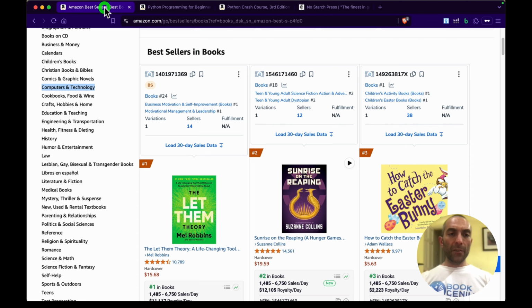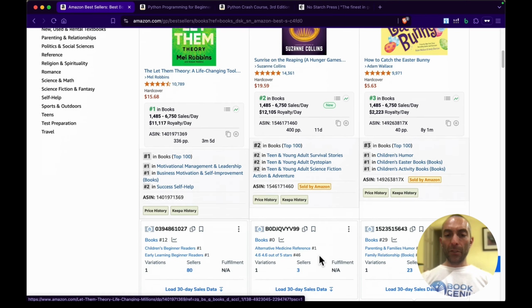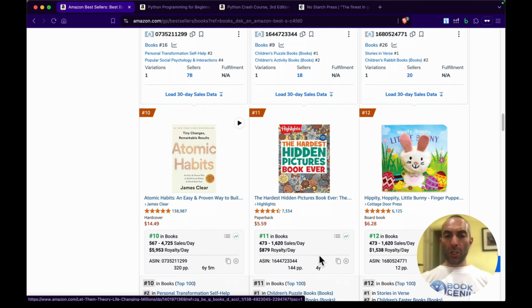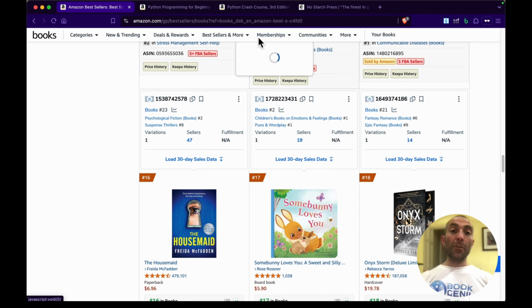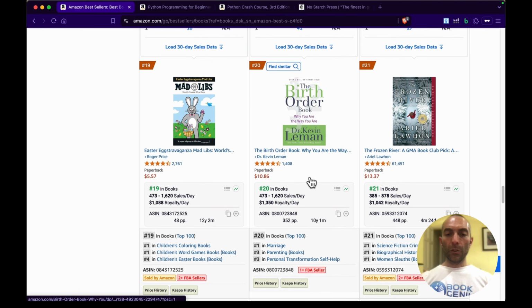So remember, we're going to dive deeper into it, but with a little bit of experience, you will be able to spot famous author or publishing house books just by looking at the cover, and also self-publisher books just by looking at the cover. Okay, great. We're going to dive deeper into this in the next videos.